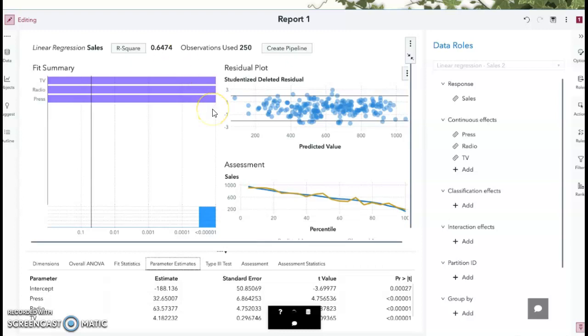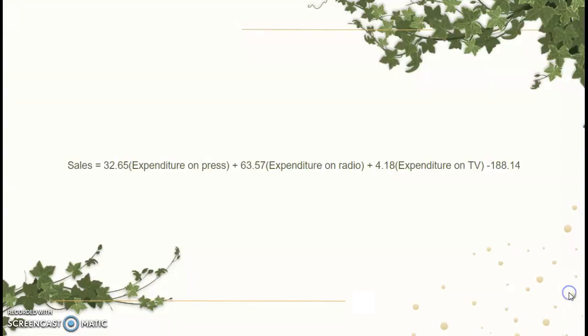And here we have our t-values, our Pr greater than the absolute value of t, standard error, and estimates that will go into our equation on the next slide. And here's that equation. Sales equals 32.65 times the expenditure on press plus 63.57 times the expenditure on radio, plus 4.18 times the expenditure on TV, minus 188.14.